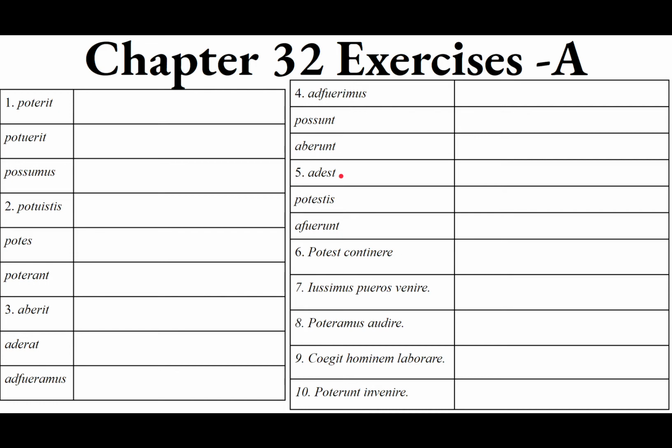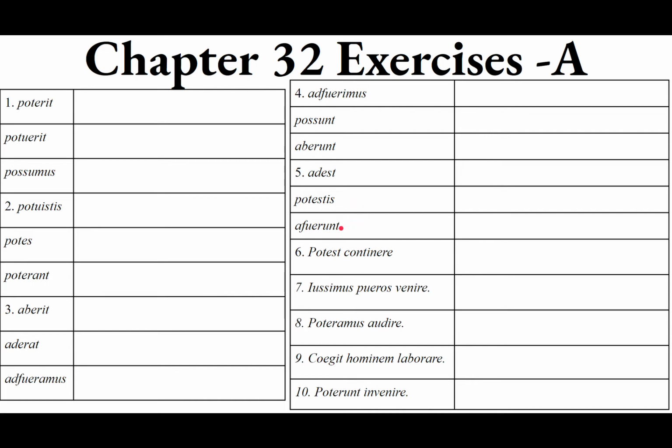Adest. There's est, third person singular present. He, she, it is. And then ad means nearby. He, she, it is here, is at hand, is nearby, is present. Potestis, second person plural, estis, and then pot in front of it. It's the second person plural present. Ye are able to. Y'all can. We'll take a complementary infinitive.